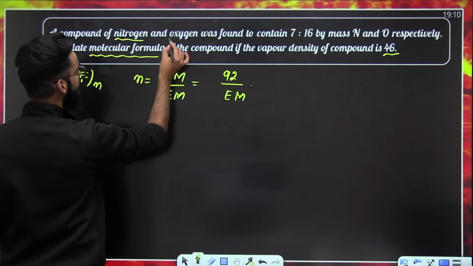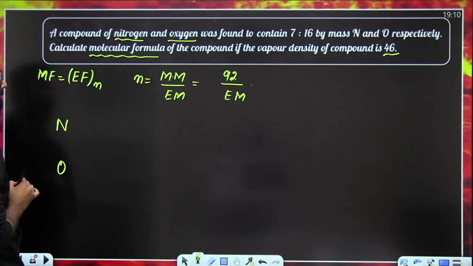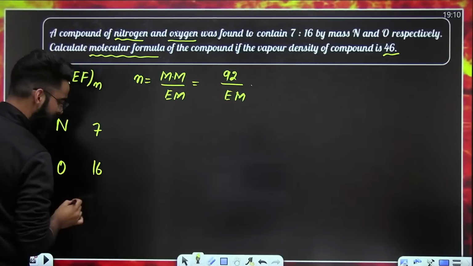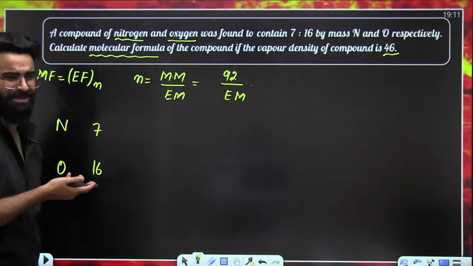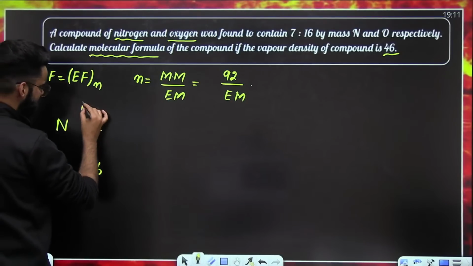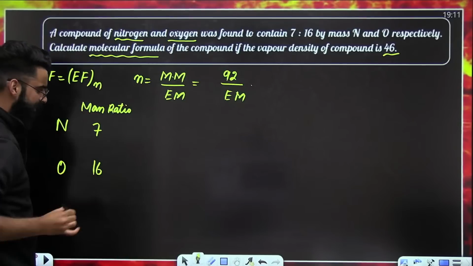A compound of nitrogen and oxygen. You have got a compound containing two elements, nitrogen and oxygen. Their mass ratio is given as 7:16. Either mass percentage will be given or mass ratio will be given. You'll be following the same procedure, right? This is the mass ratio.